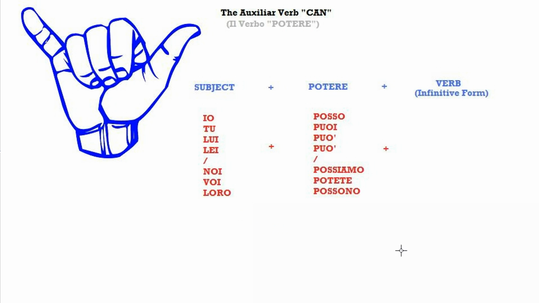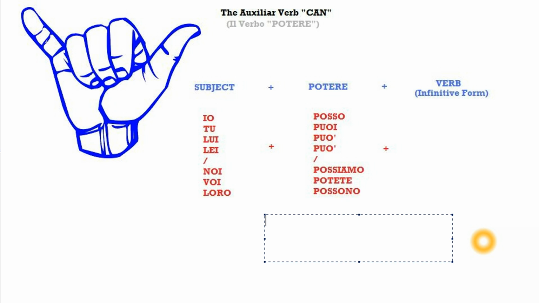This verb is not used in the same way as it's used in English. So we've seen that in English, the verb to want wants the infinitive form after it. So, I want to go. You have your subject, the verb to want, and then the verb conjugated in the infinitive form. It's the same in Italian. Now, when we talk about the verb can, things are a little bit different. In Italian, you still have the same exact structure. Subject plus the verb can plus the verb in its infinitive form.